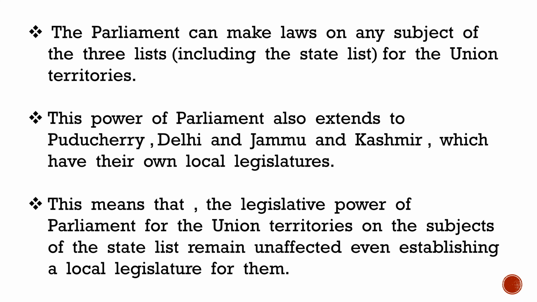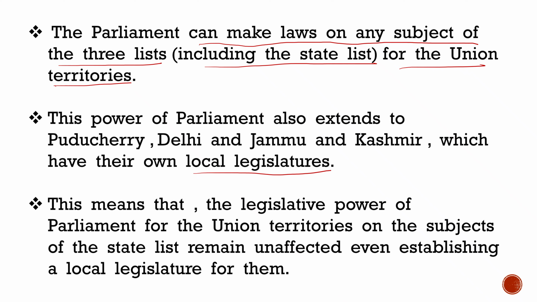The Parliament can make laws on any subject of the 3 lists, including the state list, for the Union territories. This power of Parliament also extends to Puducherry, Delhi and Jammu and Kashmir, which have their own local legislature. This means that the legislative power of Parliament for the Union territories on the subjects of the state list remains unaffected even after establishing a local legislature for them.